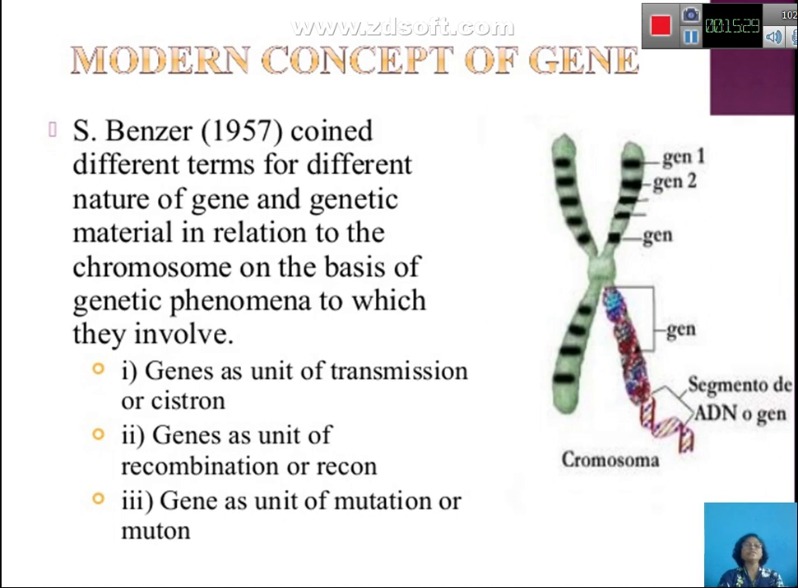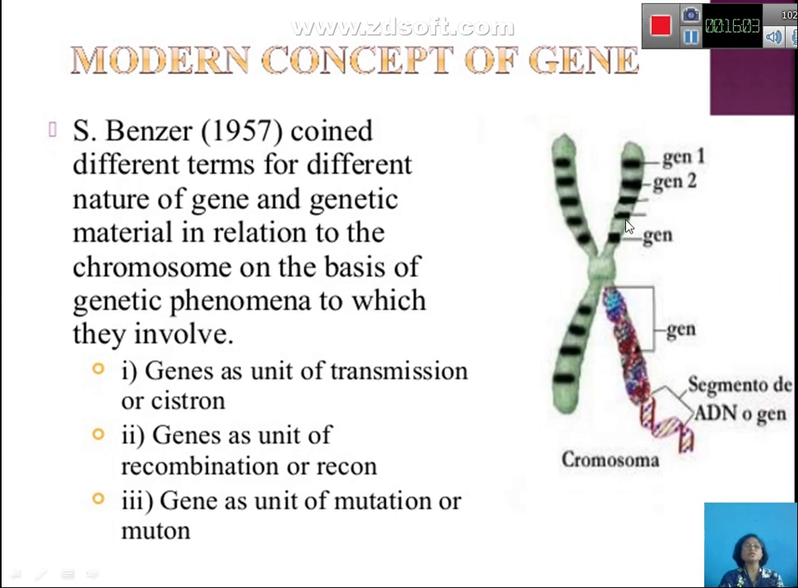So Benzer in 1957 gave different terms for different natures of genes and genetic material in relation to the chromosome, on the basis of the genetic phenomena in which they are involved. Accordingly, he named genes as a unit of transmission, that is the cistron, or in simple terms a unit of function. Then genes as a unit of recombination, recon, and genes as a unit of mutation, or muton.